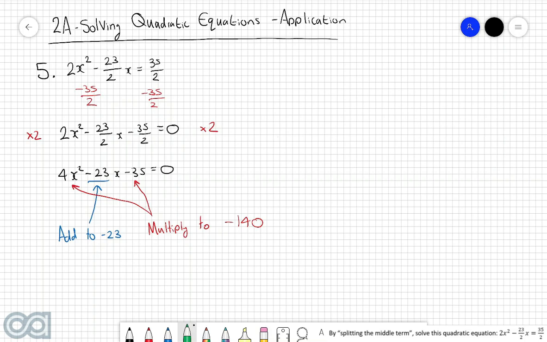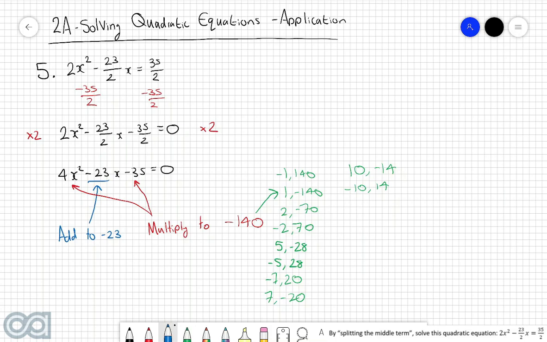So we're going to first of all look at all the different factors of negative 140. So of course we've got negative 1 and 140, we've got 1 and negative 140, we've got 2 and negative 70, we've got negative 2 and positive 70, we've got 5 and negative 28, we've got negative 5 and positive 28, we've got negative 7 and positive 20, we've got 7 and negative 20, we have 10 and negative 14, and then finally we've got negative 10 and positive 14. So then if you start looking through all these different pairs of numbers, we can see that if we add together 5 and negative 28, then we get the desired negative 23. So 5 and negative 28 are the two numbers that we're going to work with in this question.